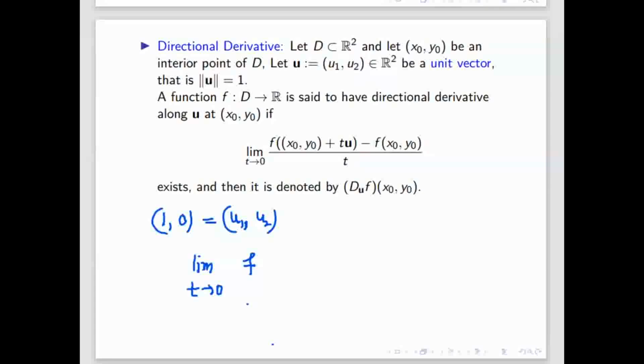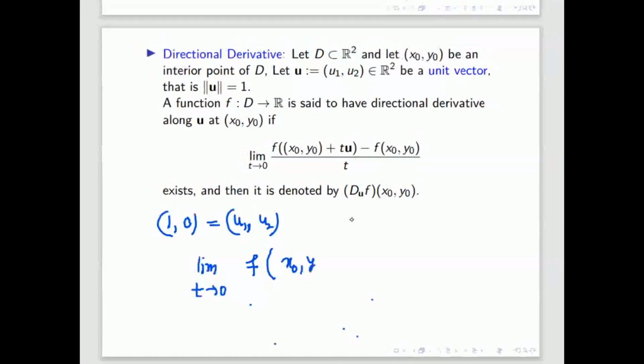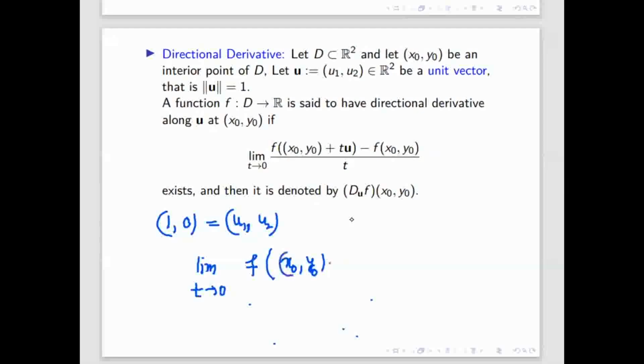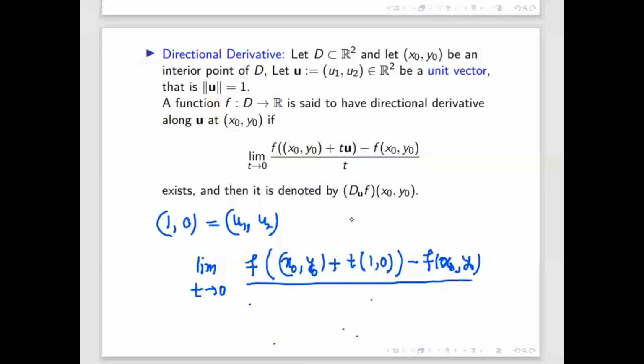Yes, (1, 0) is a unit vector. So I am calculating this directional derivative in the direction of (1, 0). I have chosen the direction (1, 0); later we'll see the meaning of all those things. This one plus t times u, where u means (1, 0), minus f of (x0, y0), divided by t.